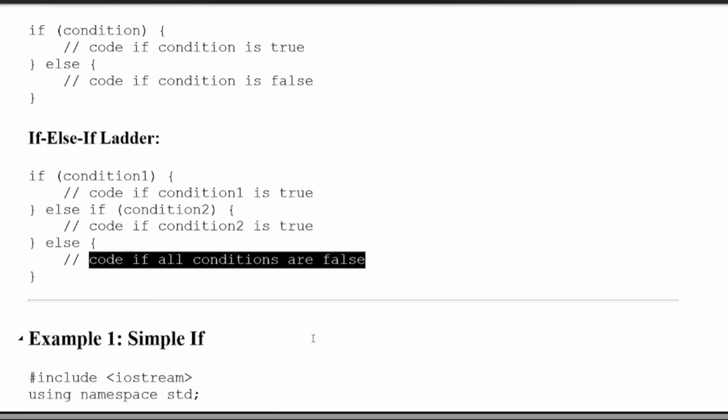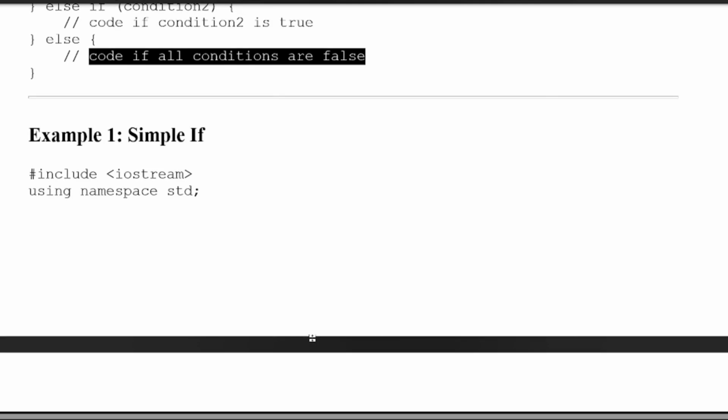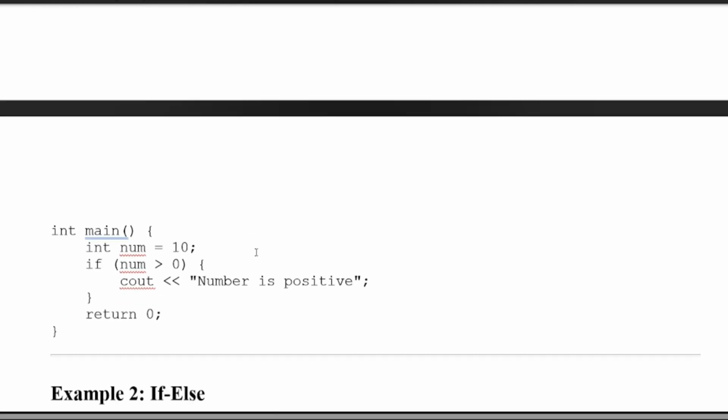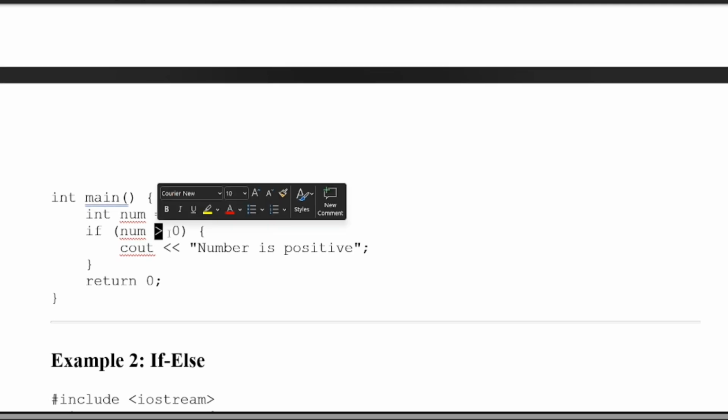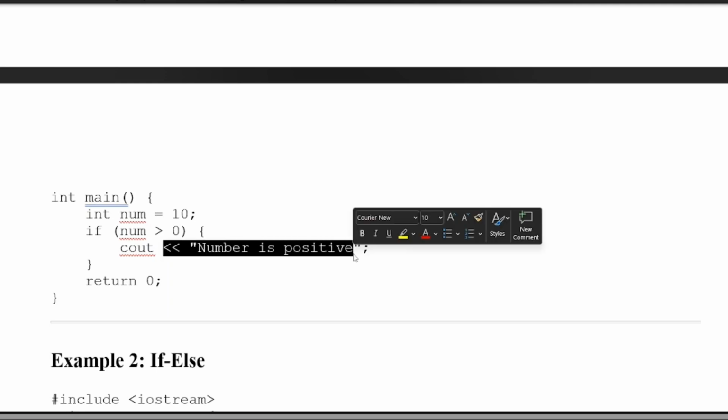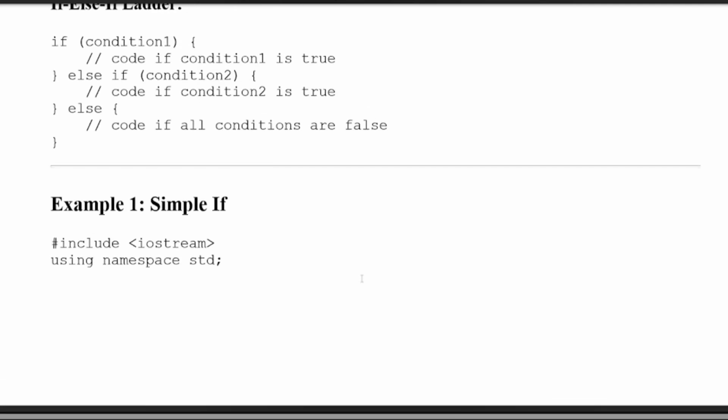Now, an example of simple if. Suppose we are given an integer and we check whether the given integer is positive or not. If the number is positive then print positive, otherwise we do not need to print anything. So we check if the number is greater than 0, then we say the number is positive. This is the example of simple if.